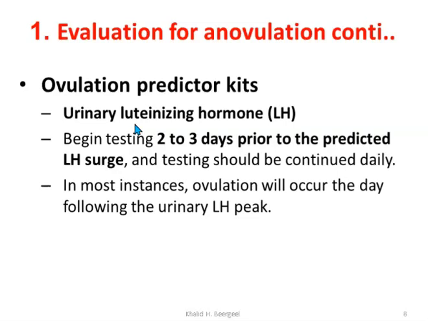So 2 to 3 days before the time we think the woman will ovulate, she will test daily. When she gets a positive LH surge or peak LH surge, the ovulation will occur the next day. If the woman cannot decide whether the LH surge is positive or not, she can repeat the test in the afternoon of the same day.